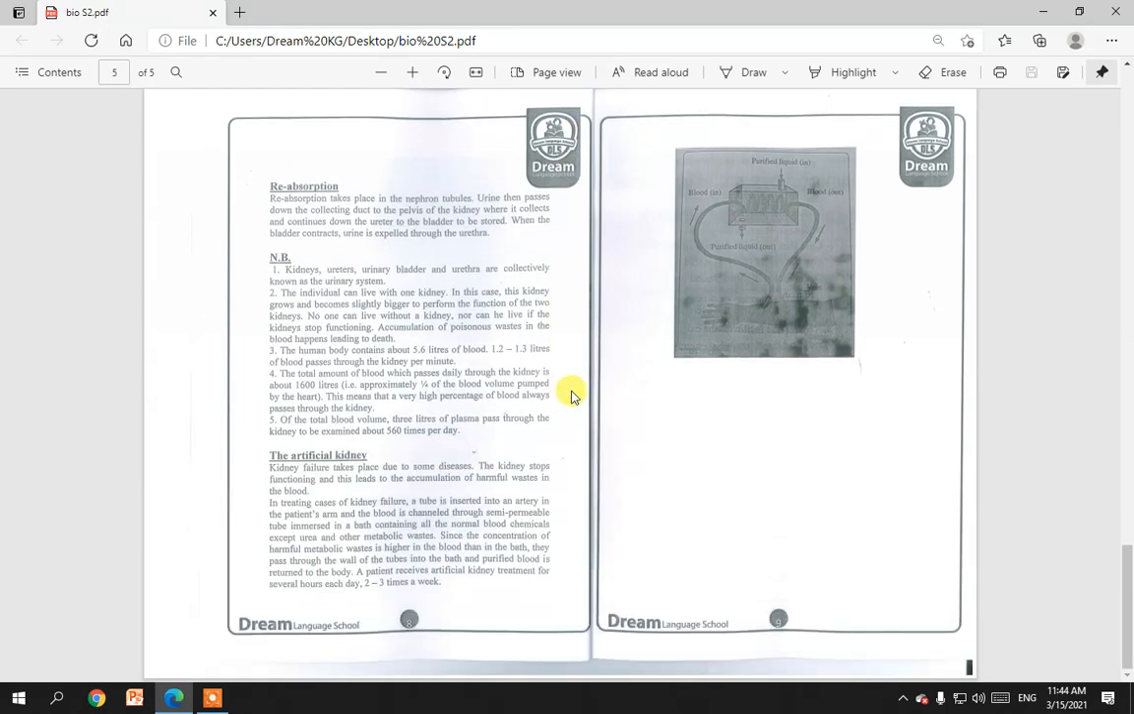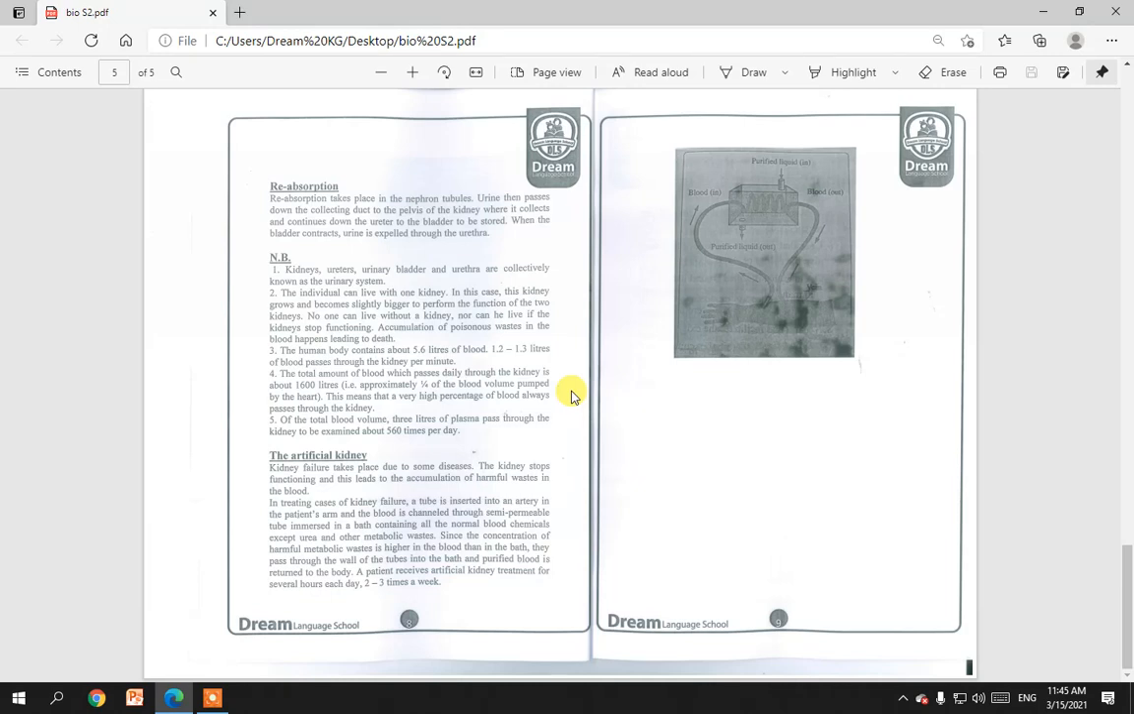What is the importance of reabsorption again? Reabsorption takes place in the nephron tubules. Urine then passes down the collecting duct to the pelvis of the kidney. It collects and continues down the ureter to the bladder to be stored. When the bladder contracts, the urine is expelled through the urethra. We must take care that the kidney, the ureter, the urinary bladder, and the urethra are also called the urinary system. An individual can live with one kidney.